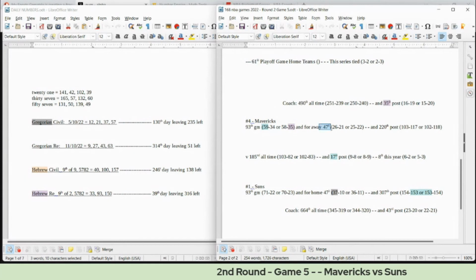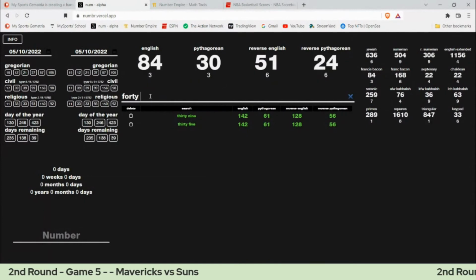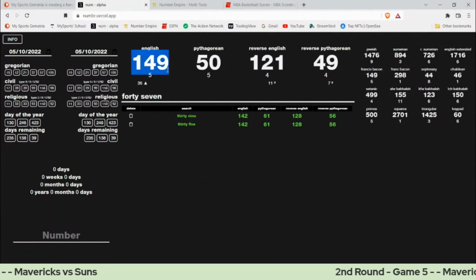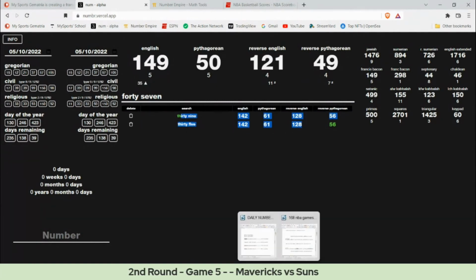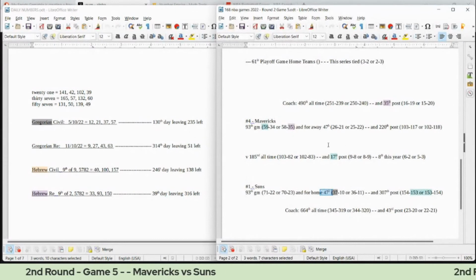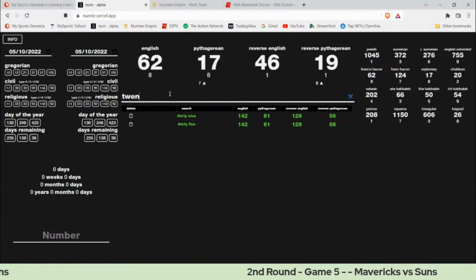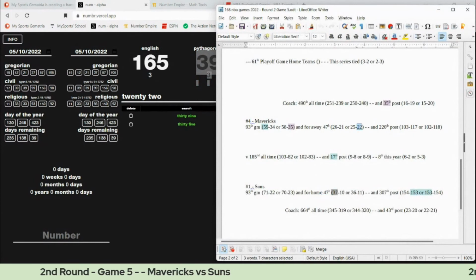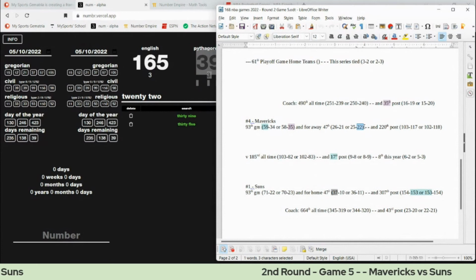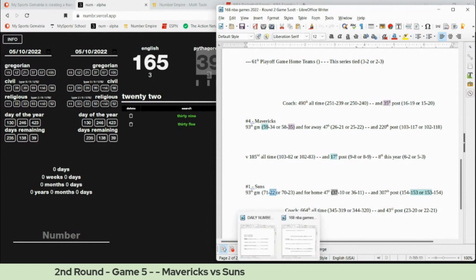This will be the Mavericks' 47th away game, Suns' 47th home game. If we write out the number 47, 47 sums to 149, the 35th prime number. 35 and 39 identical in all four base ciphers. What else? If you write out the number 22, 22 sums to 39, and Mavericks would get their 22nd road loss for the season, and the Suns would sit on 22 losses for the season with a win.